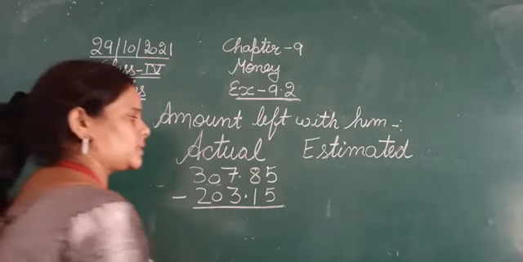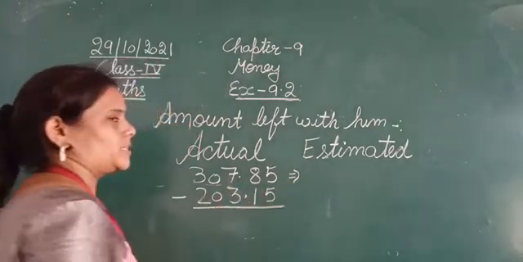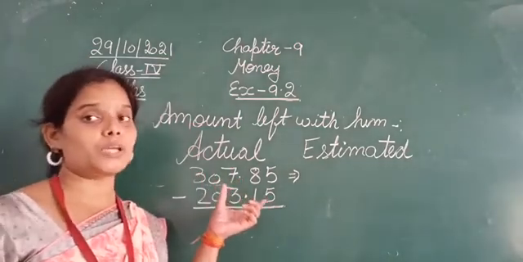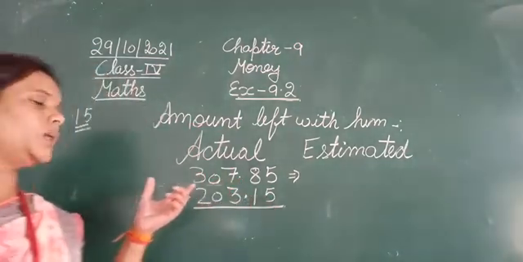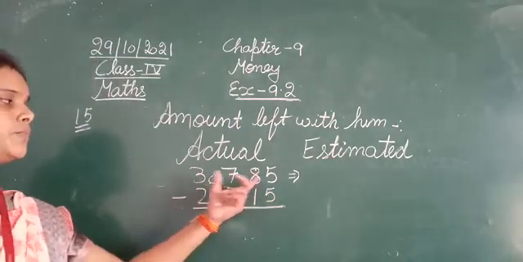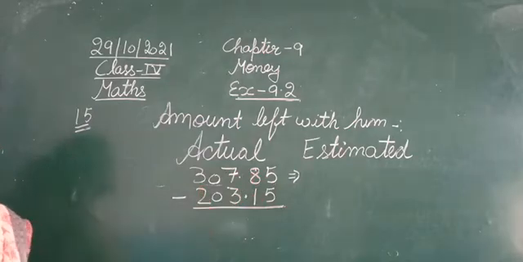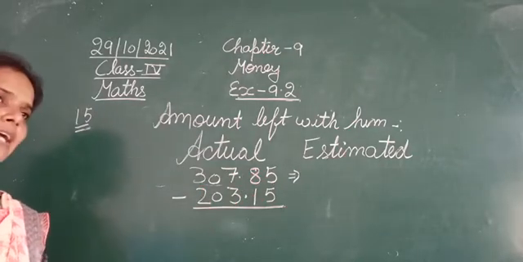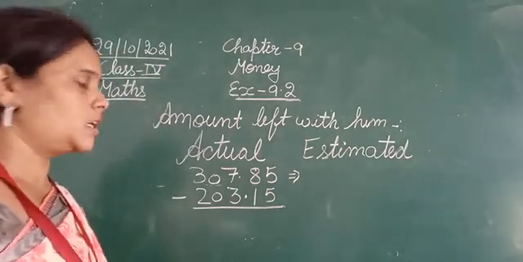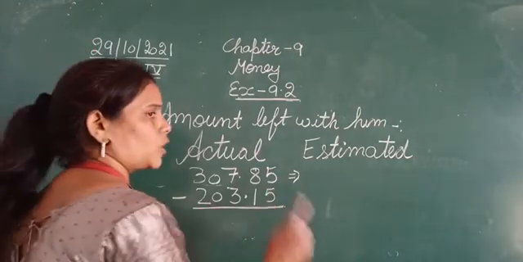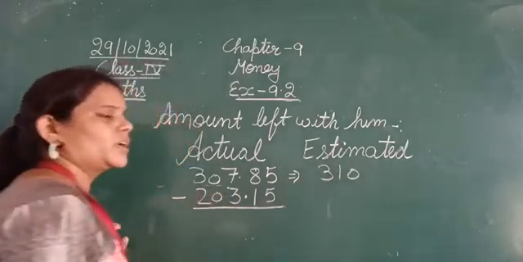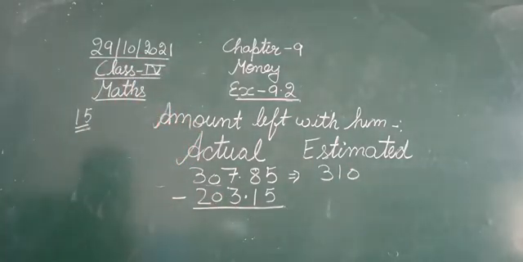Now I am moving to the estimated. So now we need to estimate. For estimation, we need to round it off. हमें इसको क्या करना है? We need to round it off. So देखिए, this is 307.85. If we round it off, we are going to round it off to the nearest tens. So 307.85, when we round it off, we will get 310.